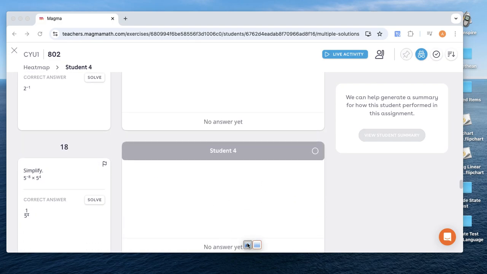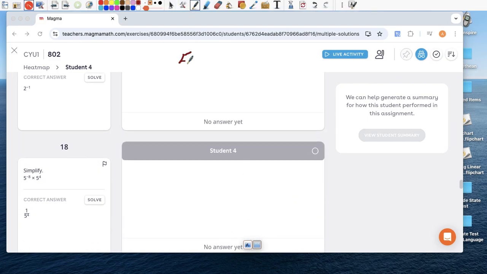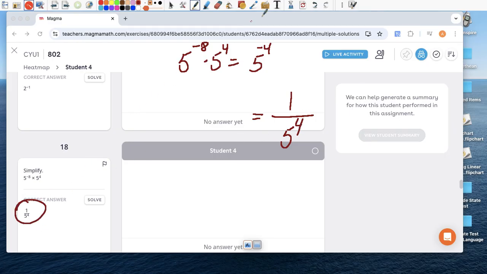Simplify. Okay, again, it should be pros by now. 5 to the negative 8th times 5 to the 4th. Keep the base, add the exponents. Negative 8 plus 4 is negative 4. It's a negative exponent, so we're going to change that to a positive exponent. So put it over 1 and make it 5 to the 4th. And this one, look, they did it correctly.